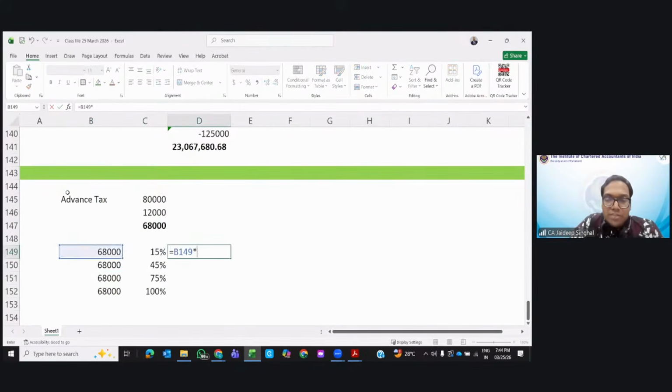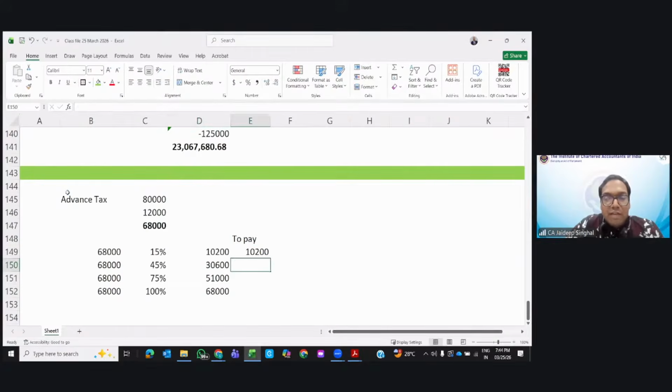I will apply this much. So in the first installment, I will pay 10,200. In the second installment, I will pay 30,600 minus the 10,200 I've already paid. It is 75, not 74.